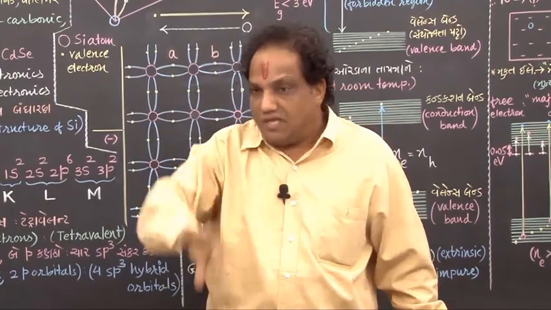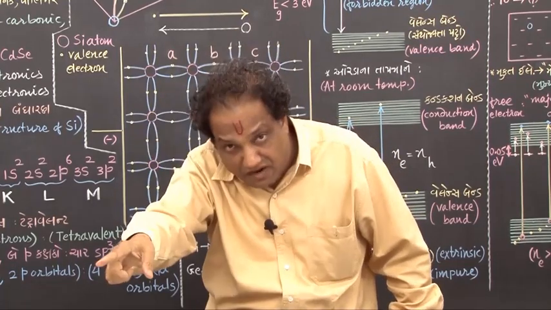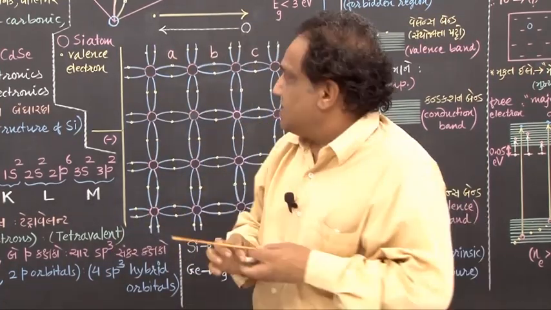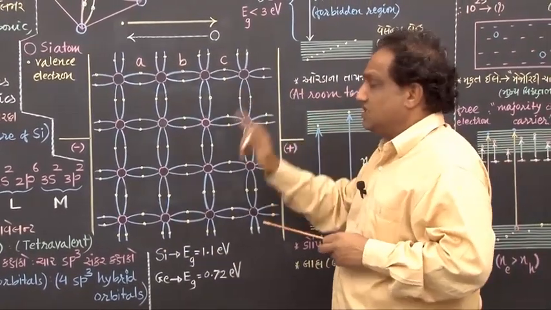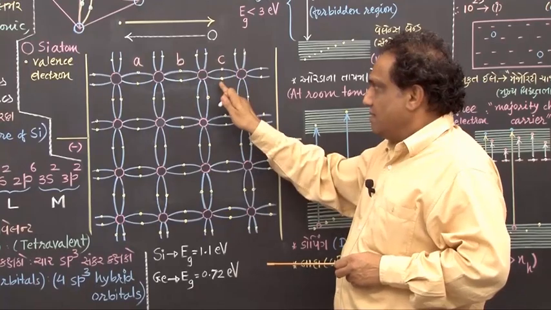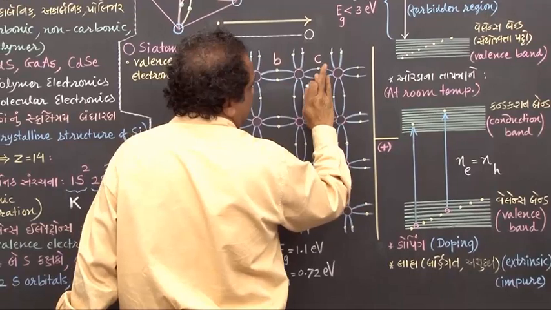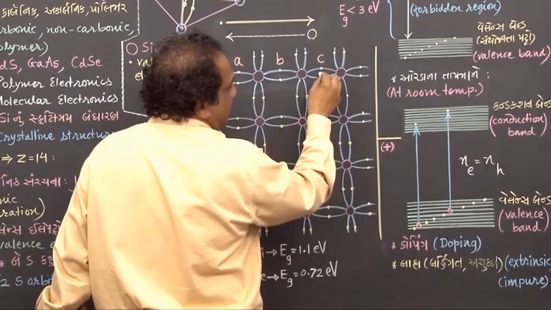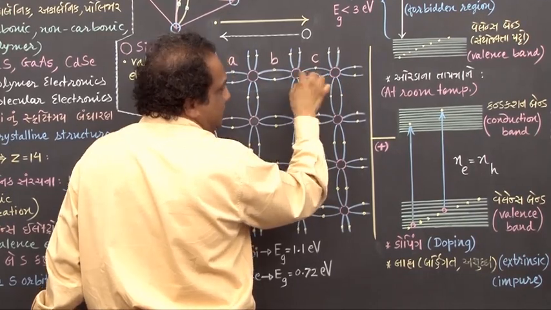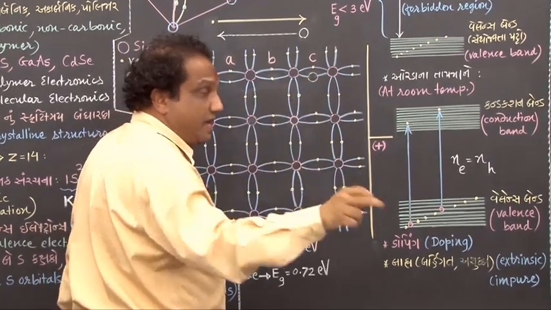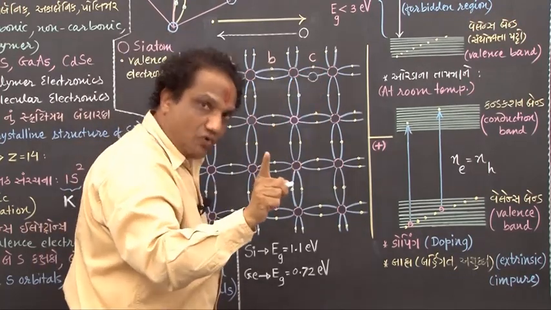Then out of the 4 surrounding covalent bonds, one of the bonds gets broken. Say this bond, because of thermal vibration, is getting broken at point C. Then the electron has escaped out, and because the electron has left this space, this position is now lying empty.